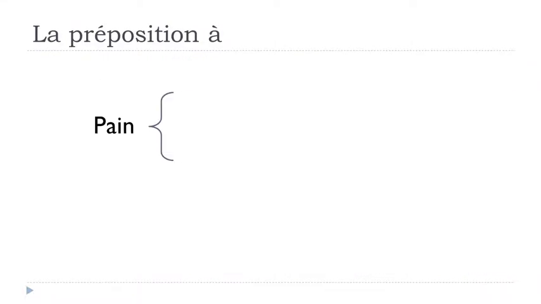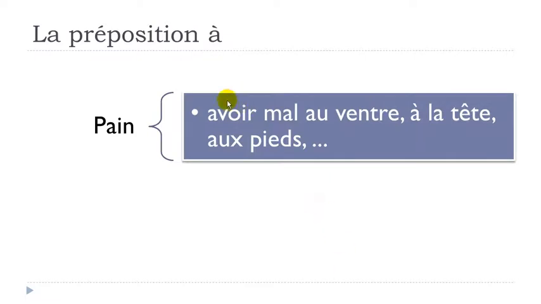The pain. Normally, we've got this expression. So when you want to say that, well, you've got an ache, something somewhere in your body. So avoir mal and then à, all right? And then you will combine it with the article. So ventre would be like stomach. Okay, so stomach ache would be avoir mal au ventre.